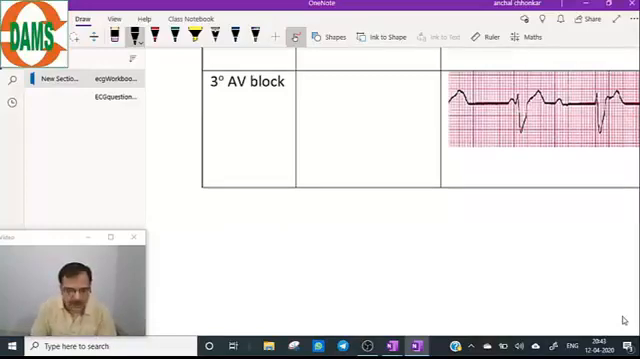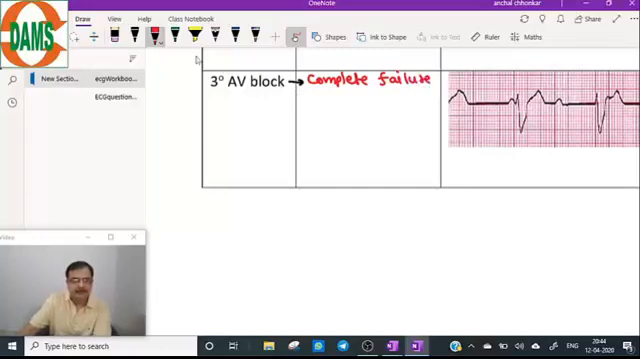How to calculate the heart rate? We have done earlier how to calculate the heart rate when it is irregular: either take 6 seconds or 3 seconds and multiply by 10 or 20 respectively. So third degree AV block is a complete failure of conduction from atria to ventricles.